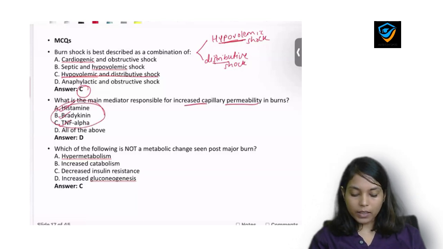All these mediators will cause increased capillary permeability in burn patient. So answer here will be D, all of the above. Which of the following is not a metabolic change seen in post major burn?